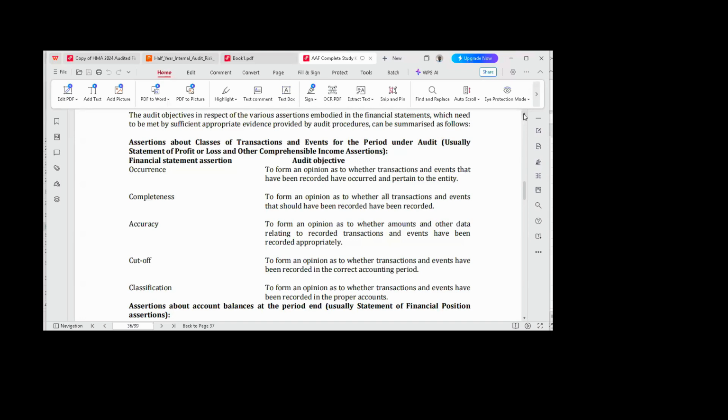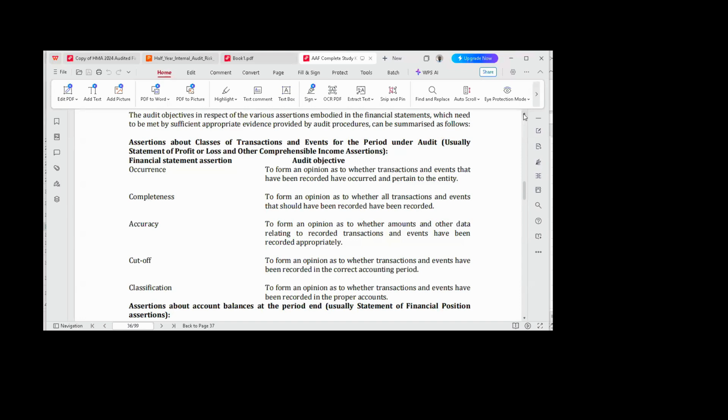What that implies is that if the company's financial statement ends, let's say, December 2024, they are telling you that all transactions that occurred before 31st December 2024 have been captured. That's what they mean by completeness. That is, the auditor will not find any that has not been posted.